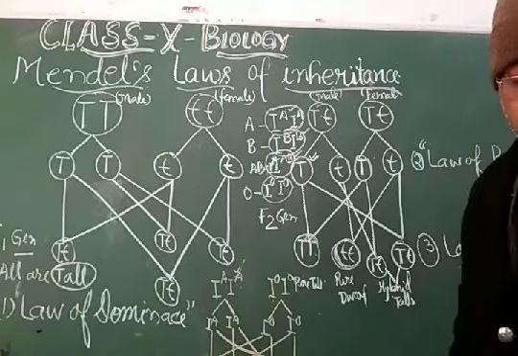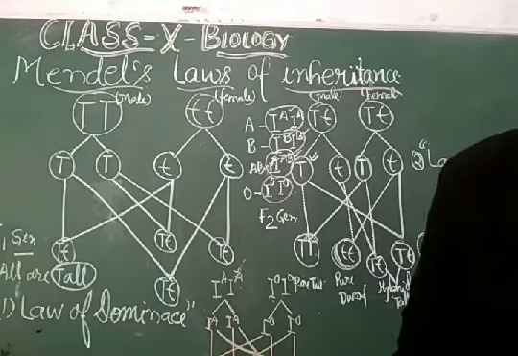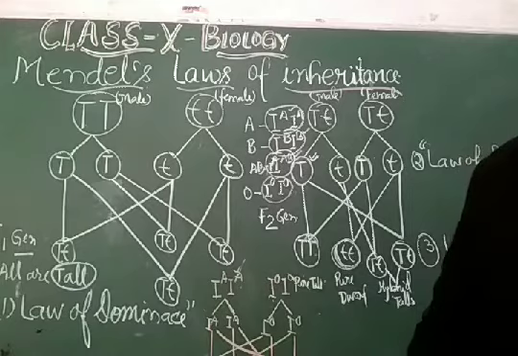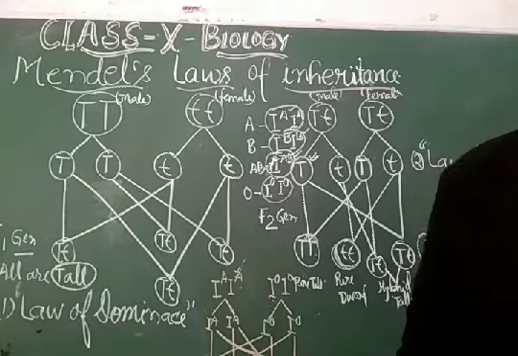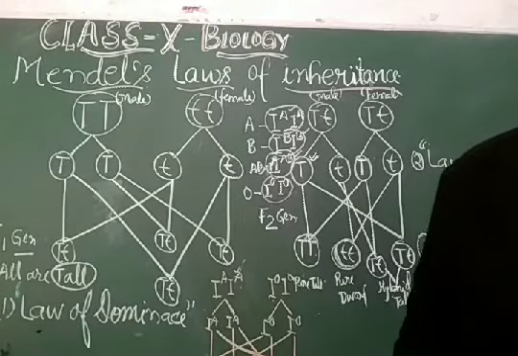What happened here? You have to see it. Same thing with blood group B, and same thing with blood groups A and B. If A and B are crossed to each other, then the progeny will be